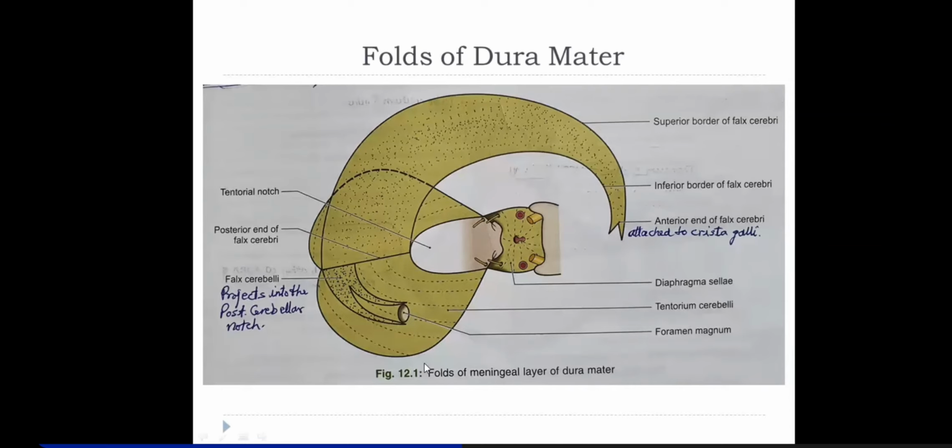Then we'll talk about the tentorium cerebelli. It's a horizontal fold of dura which separates the posterior portion of the cranial cavity into supratentorial and infratentorial compartments. The infratentorial compartment is called the posterior cranial fossa. The tentorium cerebelli has two surfaces, a superior surface in relation to the occipital lobes of the brain, and an inferior surface covering the two cerebellar hemispheres.